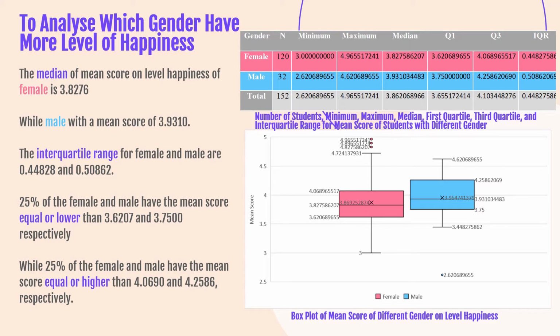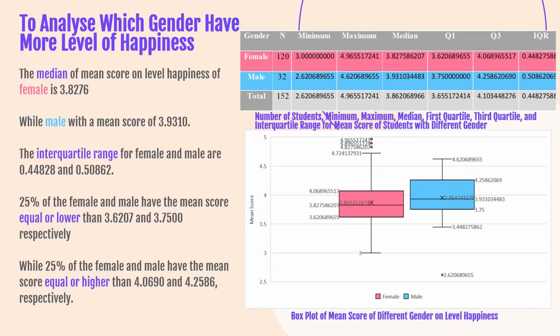Median is chosen as a central tendency measure because there is an outlier of 4.9655 and 2.6207 in the female and male population respectively. In terms of variability measure, the interquartile range for female and male are 0.44828 and 0.50862 respectively.